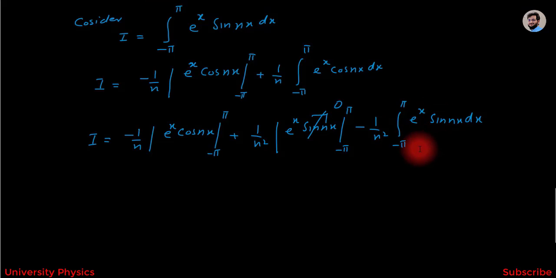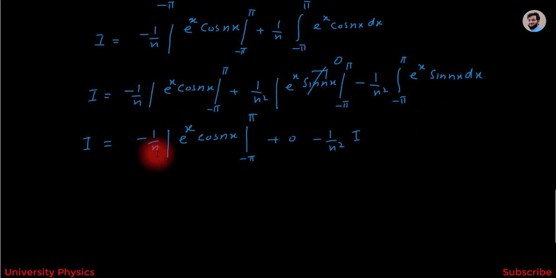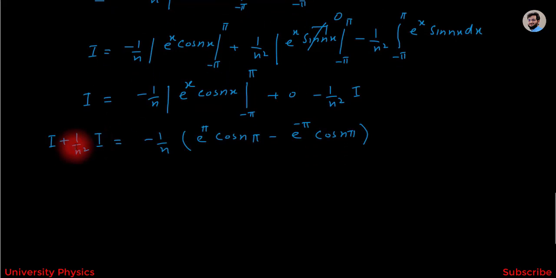And here this integral is equal to I, because we have considered that the integration from minus pi to plus pi e to the power x sin nx dx is equal to I. So I is equal to minus 1 over n e to the power x cos nx from minus pi to plus pi plus 0 minus 1 over n square I.